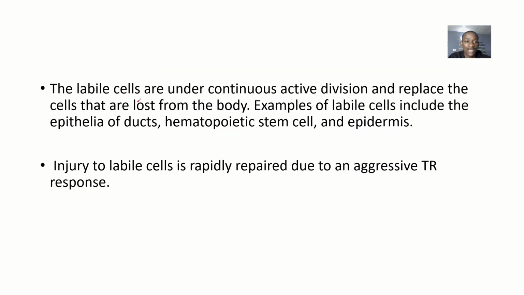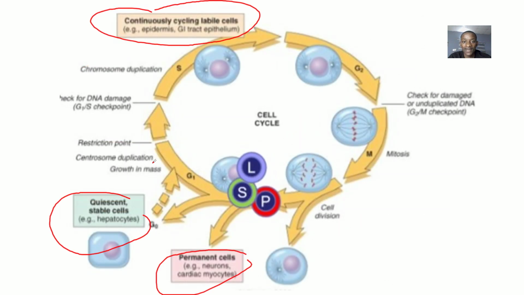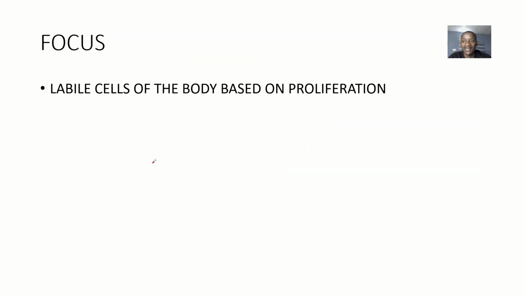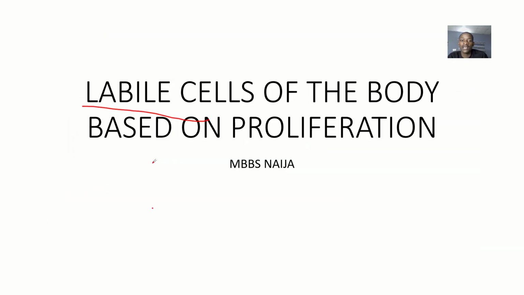Okay, now the labile cells are under continuous active division and they replace the cells that are lost from the body. Okay, so examples of labile cells include the epithelium of the ducts. We've already spoken about this. Hematopoietic stem cells, the epidermis. Okay, and that's just it about the concept of labile cells. All right, labile cells of the body, and this is based on proliferation. Okay, so that's it and bye for now.